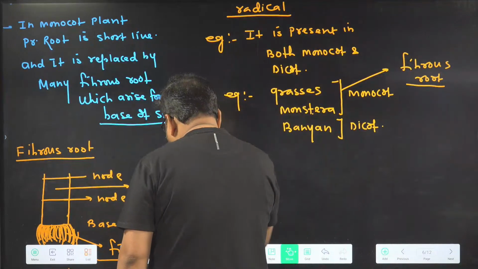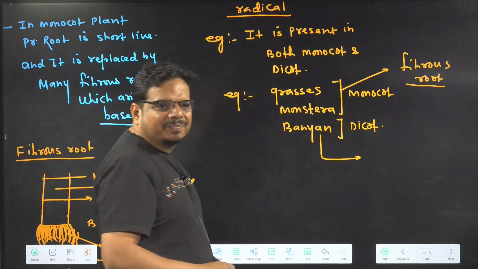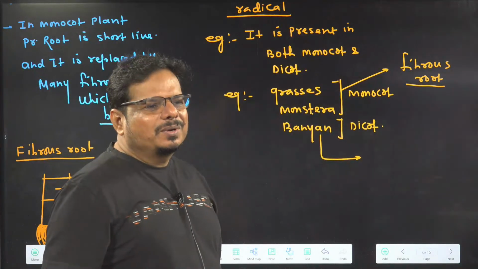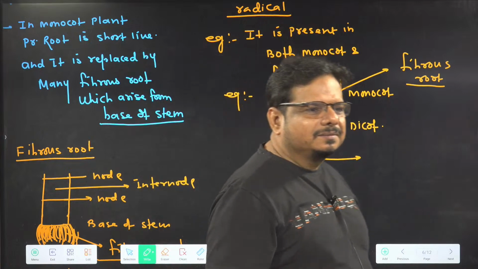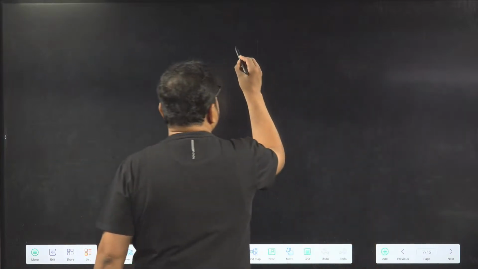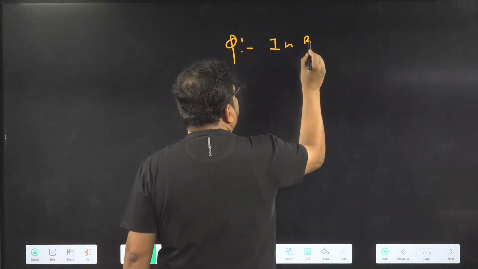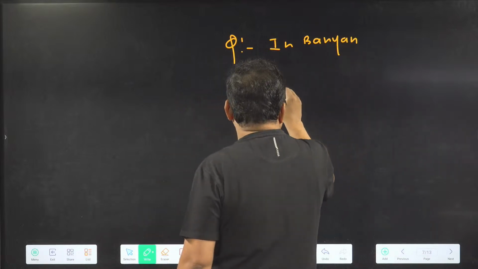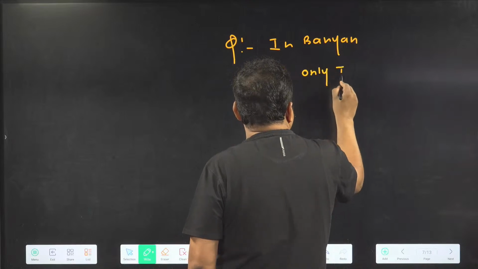Now I am asking a question. In banyan, which kind of adventitious root is present? Try to answer it. In banyan, which kind of adventitious root is present? First option, only tap root present.